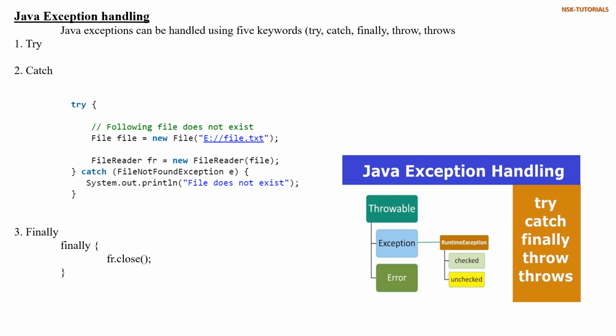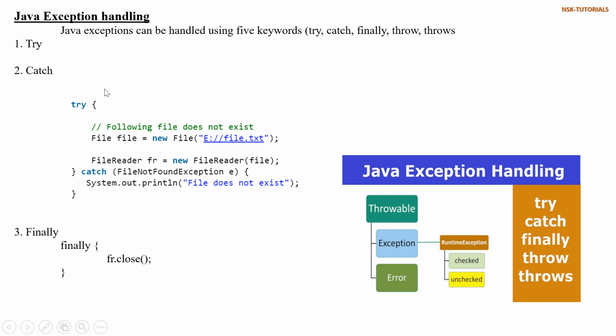What is meant by try? What is meant by catch? Try is a keyword which is used in exception handling. While implementing any program, if you doubt that a particular block of code will cause an exception, that block of code we need to keep in the try block.